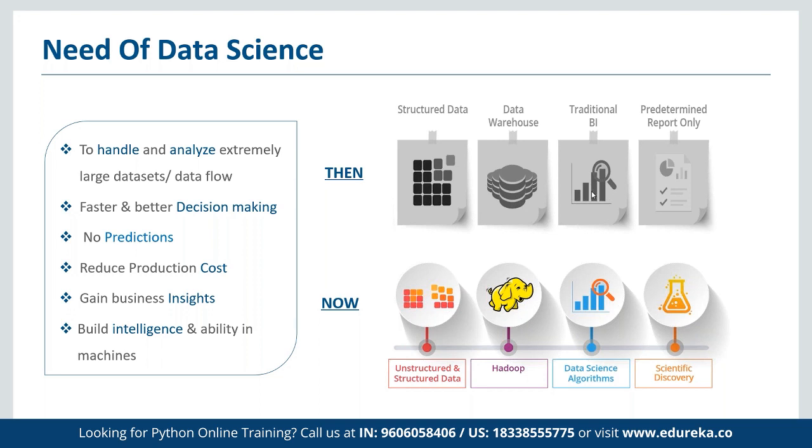Earlier, for the structured data set, we could have used the traditional BI tools, whereas now for the analysis, we have to work with multiple data science algorithms. And earlier, since we were working with BI, a simple report would have been generated from the given data set. But now, since we are working with prediction modeling, it has to have all the integration of multiple tools and libraries as a part of the calculation, so that we can also use it for machine learning. And then machine learning is going to implement the same thing to automate the process of analysis.